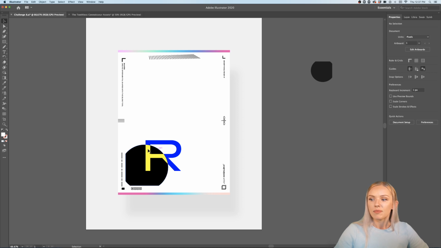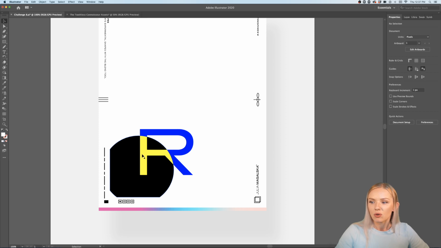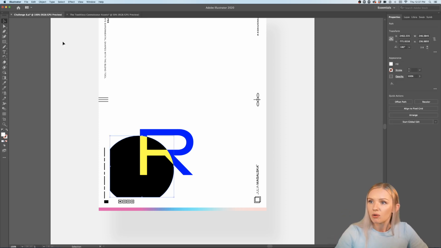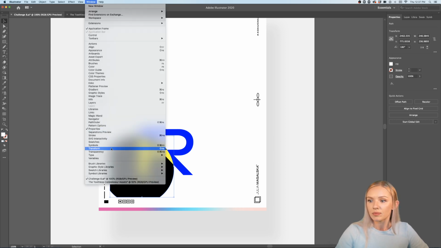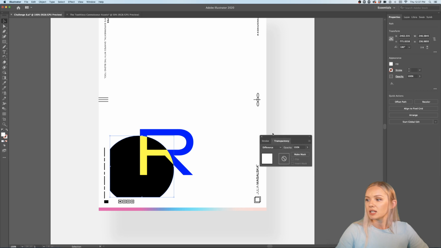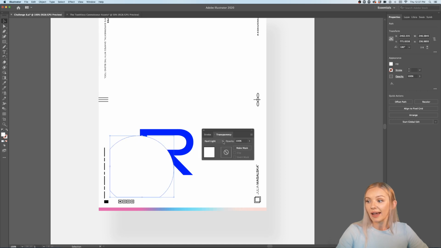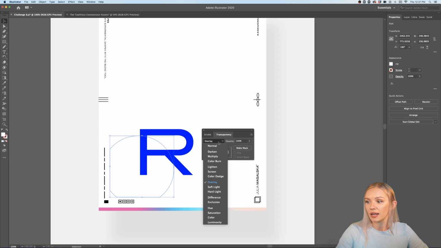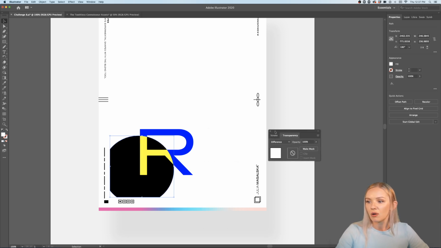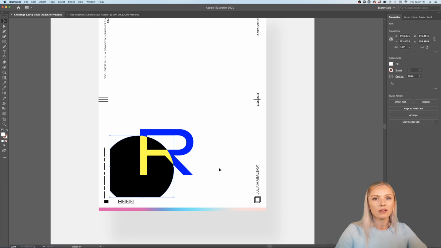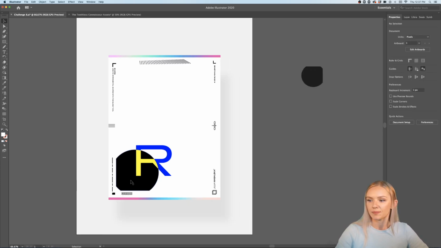And now this circle basically creates a divide between the colors, so it creates the opposite of the color. Let's see how you can achieve this effect. You can go to Window, Transparency, and here we have set it to difference. There are different blending modes that you can experiment with. There is lighten, soft light, overlay, color burn. It's all very interesting to experiment with, but for now we're going to use difference to create something interesting from our poster.